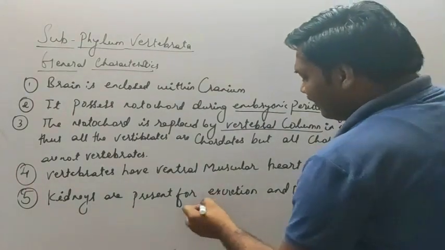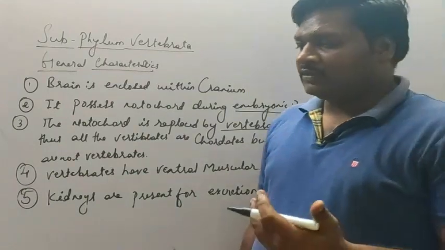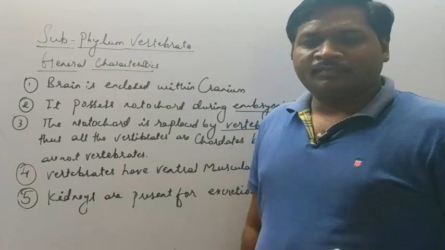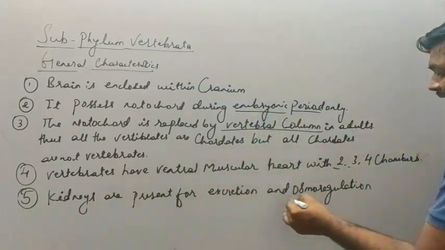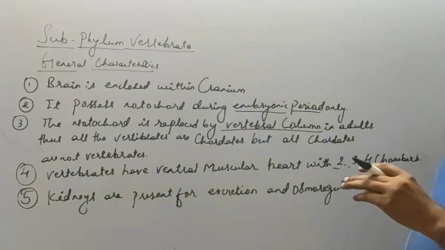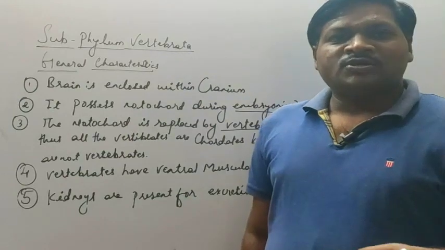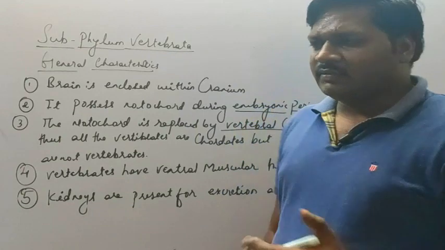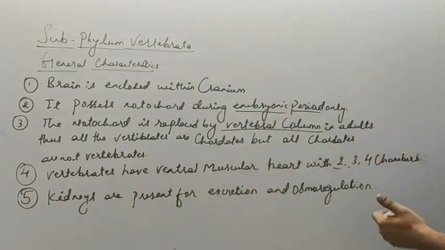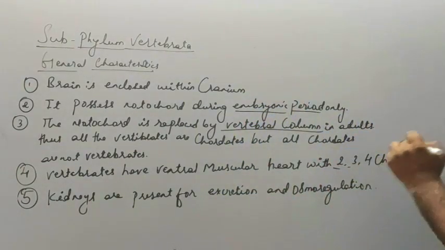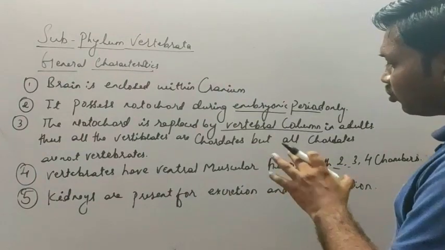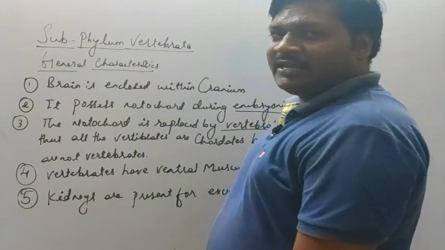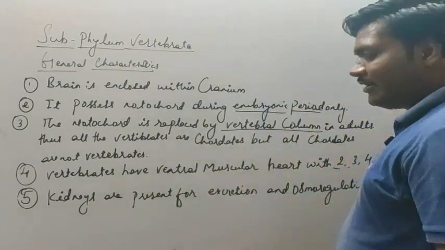That is the elimination of nitrogenous waste material from the body in the form of ammonia, urea, or uric acid. That is called excretion. And osmoregulation means the process by which the body regulates the salt and water balance, or maintains the salt and water balance of the body. So this is a characteristic feature which is regulated by the kidney in vertebrates.